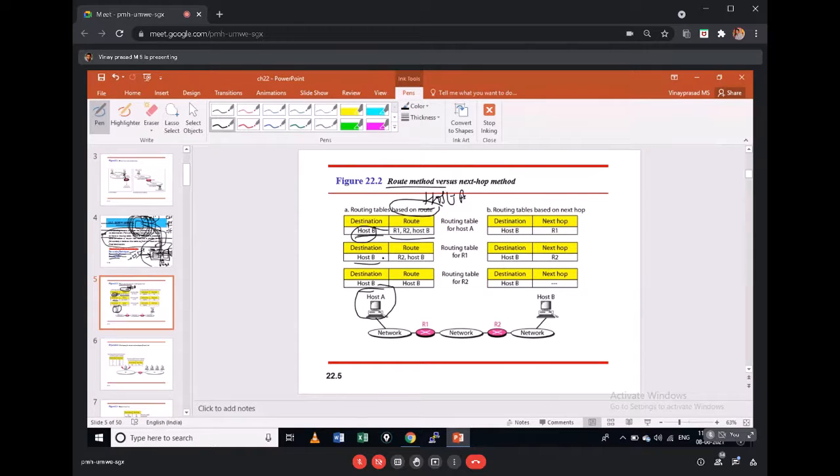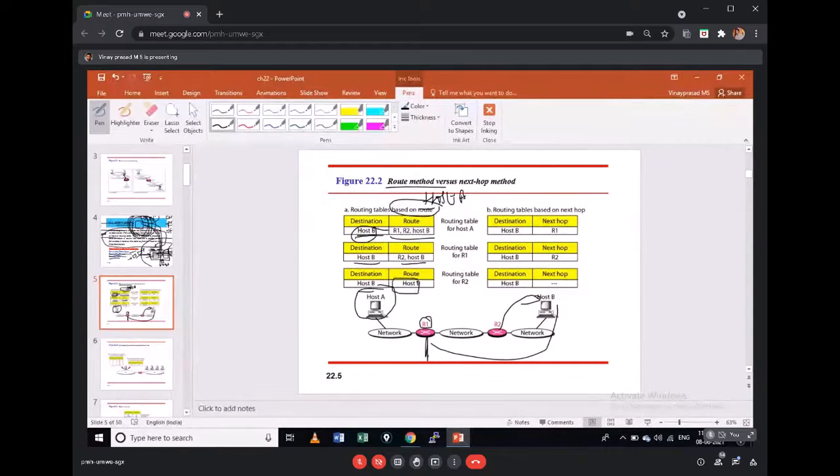Similarly, this will be the routing table of the router R1. If I check this, to reach host B, I should send that to R2, and R2 will send that to host B. This is my complete route, how from the point of the router I can reach host B. From the destination host B, it is the route itself, right there.